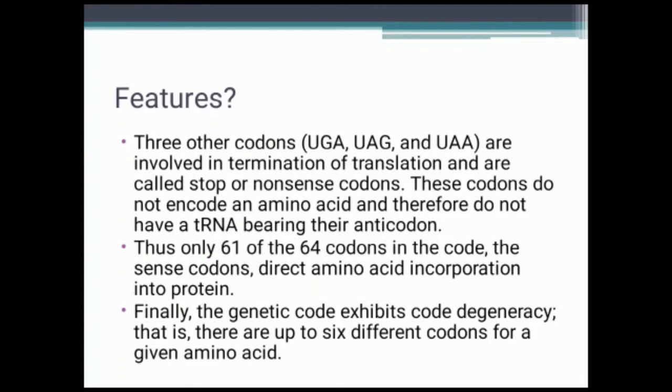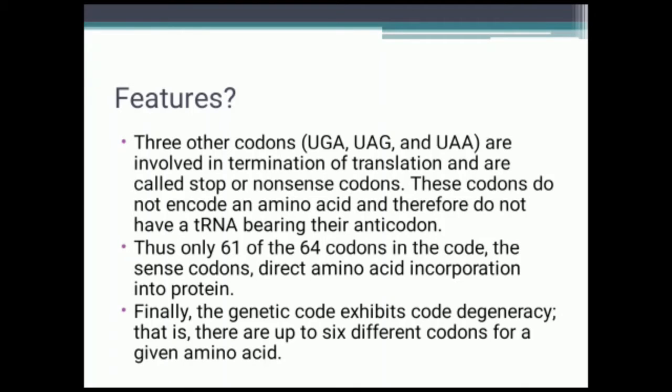The next three codons, UGA, UAG and UAA, are involved in termination of translation and are called stop or nonsense codons. These codons do not encode an amino acid and thereby do not have a tRNA bearing their anticodon.